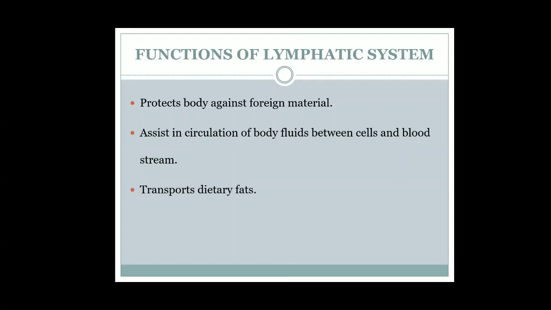And it also helps in transport of dietary fats, because these fats, when they are digested in our alimentary canal, cannot be taken by the blood vessels. They are absorbed by lymph vessels. These lymph vessels are known as lacteals, and then the fats are transported to the bloodstream, and then they are circulated to the different parts of the body by blood, because these fats are lipid soluble and they are big, so the blood vessels cannot absorb them, so they are absorbed by these lymph vessels, or we call them lacteals.